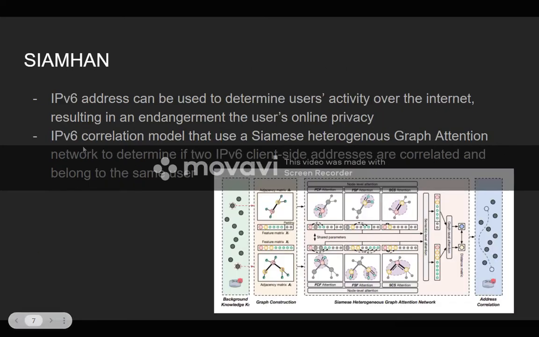Okay. Next paper is Shibahan. Shibahan is a little different, where they wanted to look at the possibility of finding out a person's internet access or internet activity over the internet by using Siamese heterogeneous graph attention networks, as you can see here in the image.